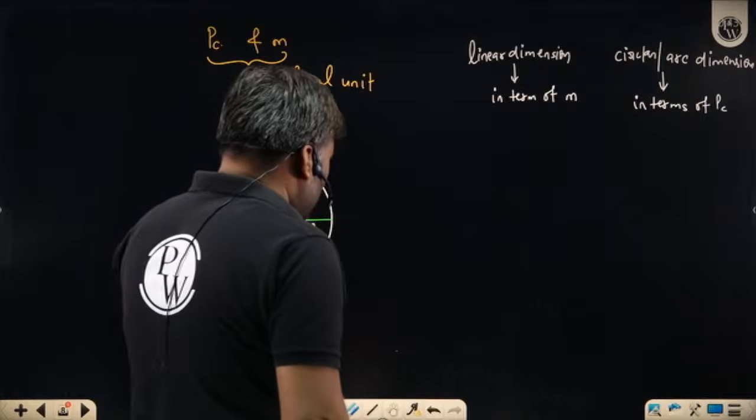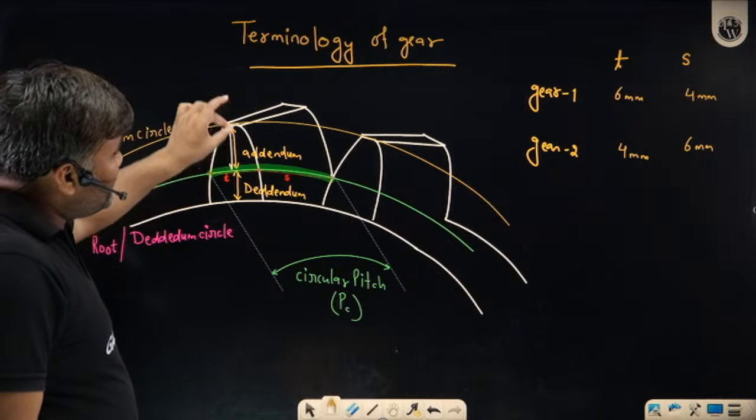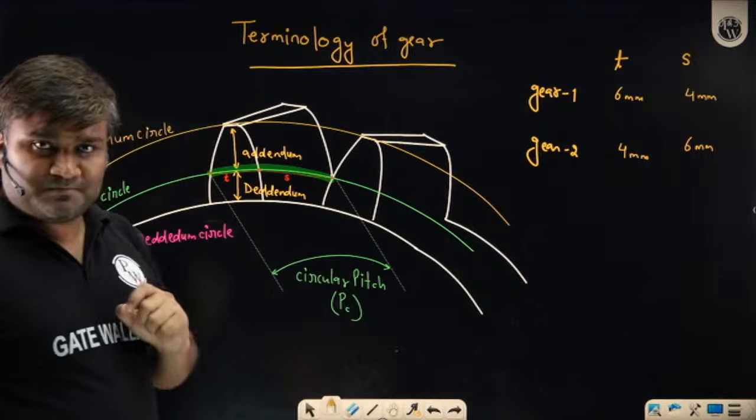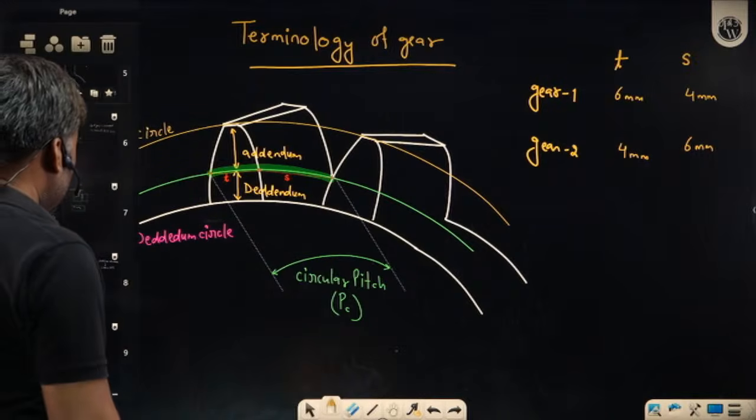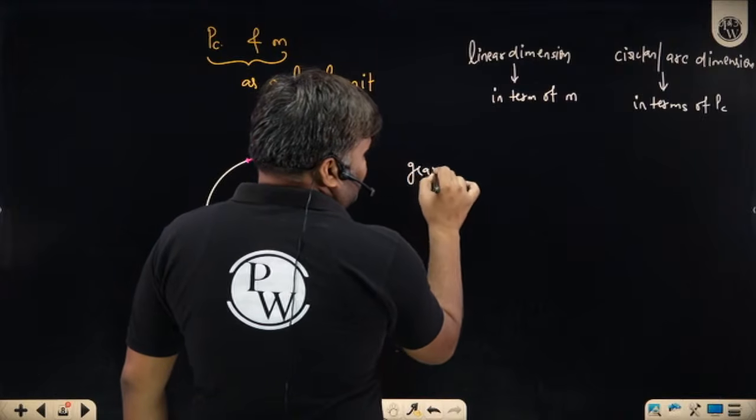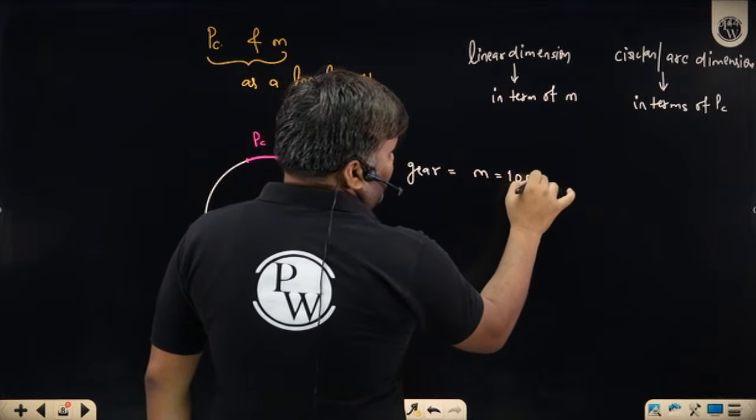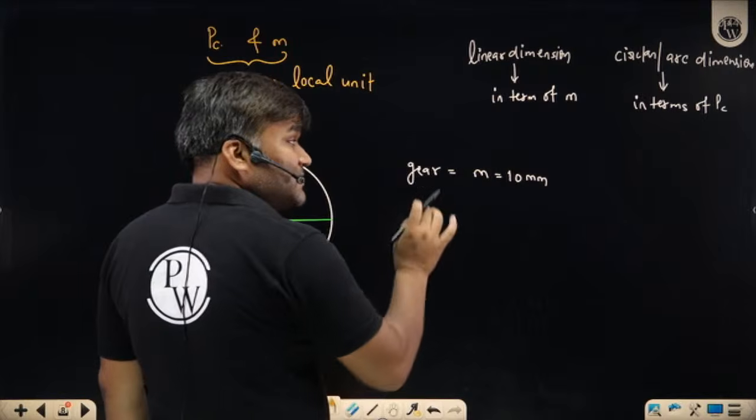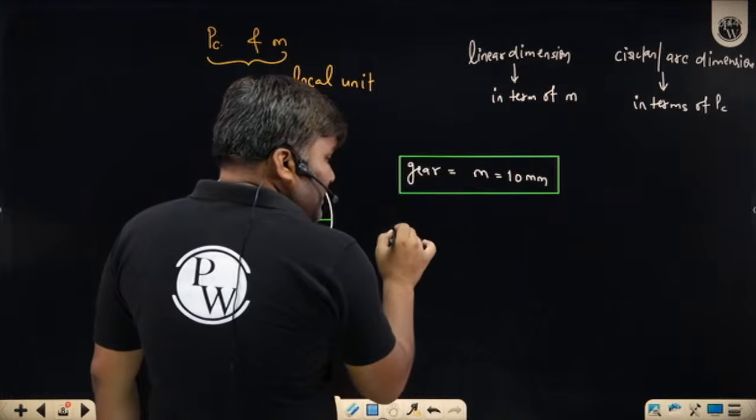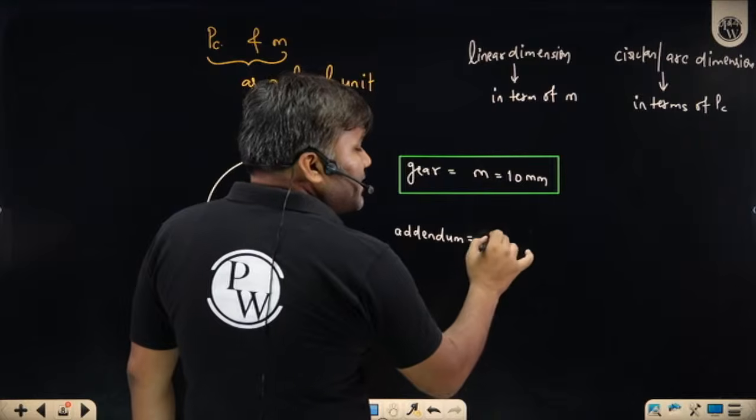Try to understand. Suppose, what is the value of addendum? If somebody is asking, tell me what is the value of addendum. Addendum is a radial dimension, a linear dimension. So if somebody asks me what is the addendum value, and I have some gear whose module is, suppose, 10 mm. ध्यान से समझना. If my module is 10 mm and for this gear the addendum value I got is coming out to be 8 mm.